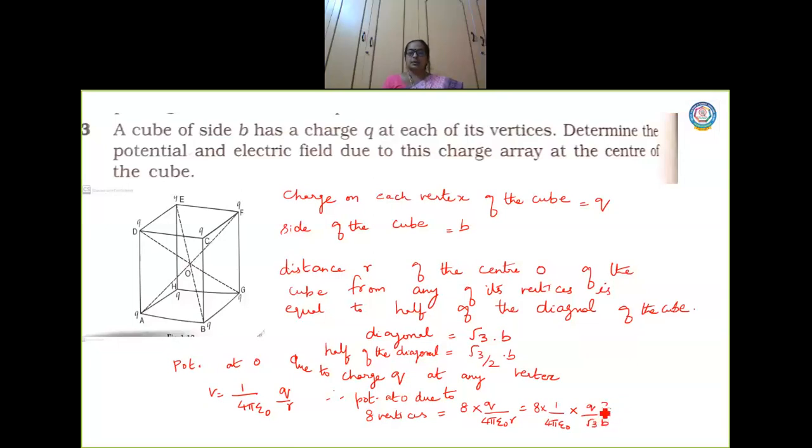So 2 here gets cancelled; 4 twos are 8, right? So I have 2 into 2, which is 4Q divided by root 3 epsilon naught b, which is the potential due to the 8 vertices of the cube. Is it clear, children?